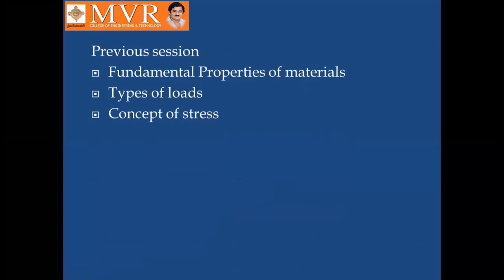In the previous session, we discussed the fundamental properties of material, types of loads, and the concept of stress. In the fundamental properties of material, we discussed four kinds of materials. First is the homogeneous material, second is isotropic material, third is anisotropic material, and finally orthotropic material. If all the properties are the same at any point, we call it a homogeneous material.